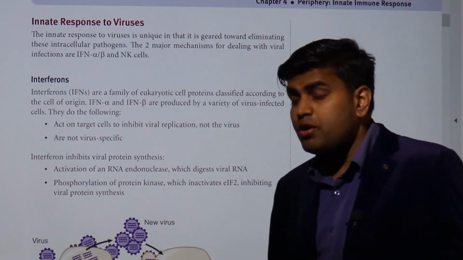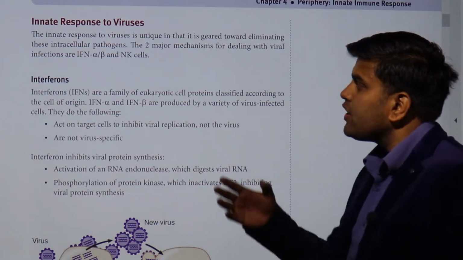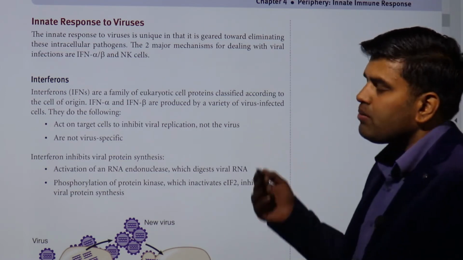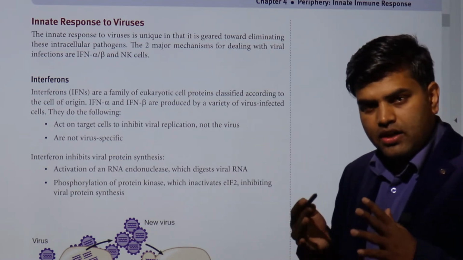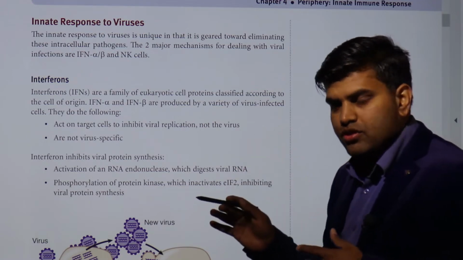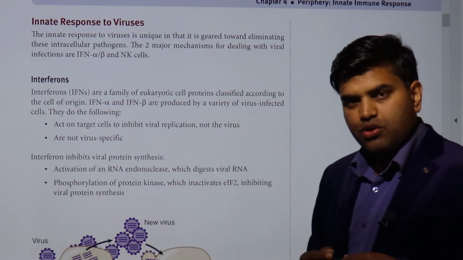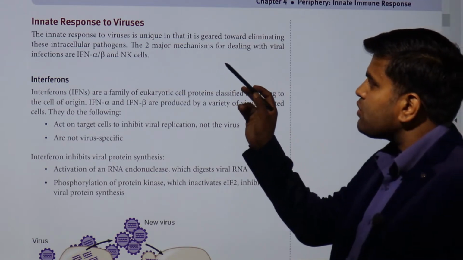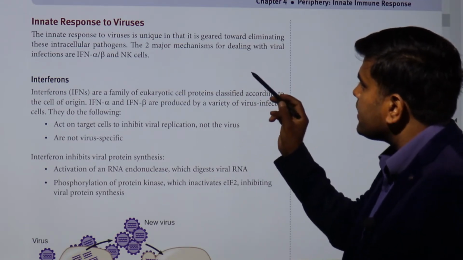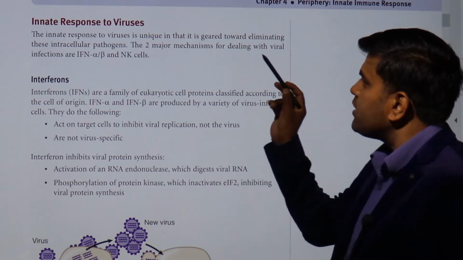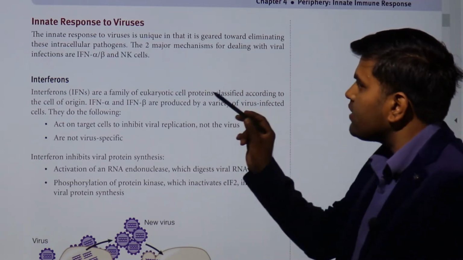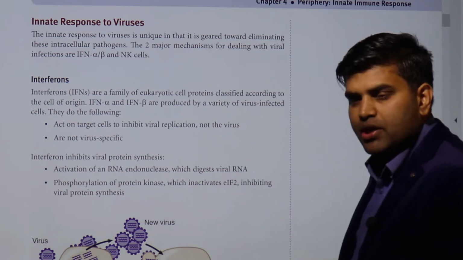Welcome again. Today we will be discussing the innate responses to the viruses, where we will talk about the role of interferon and NK cells. NK cells are part of your innate immune system, and interferons are also part of the innate immune system. The innate response to viruses is unique in that it is geared towards eliminating this intracellular pathogen. The two major mechanisms for dealing with viral infection are interferon alpha and beta, and NK cells.